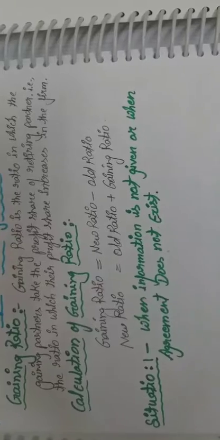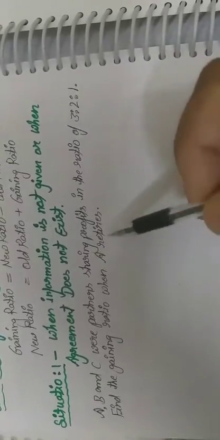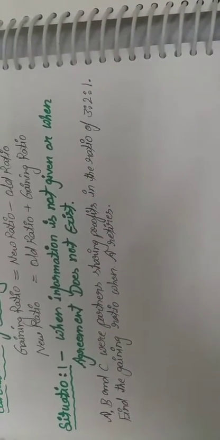Students, I have one problem, and related to that we will learn to calculate the new profit share ratio or the gaining ratio. Okay, so let's see the situation and then we will solve that. This is the information given related to this situation: A, B and C were partners sharing profits in the ratio of 3:2:1. तीनों पार्टनर ए बी सी 3:2:1 के रेशियो में अपना प्रॉफिट शेयर डिस्ट्रीब्यूट कर रहे हैं. Find the gaining ratio when A retired. जब ए रिटायर्ड होगा तो वहाँ पर गेनिंग रेशियो क्या होगा? No information is there, no new profit share ratio information is given.